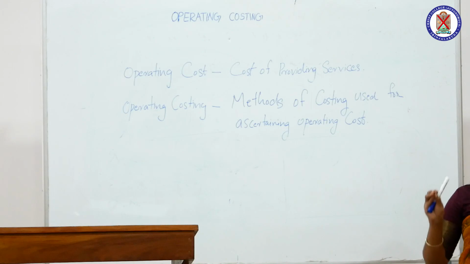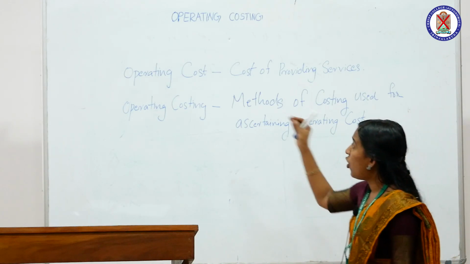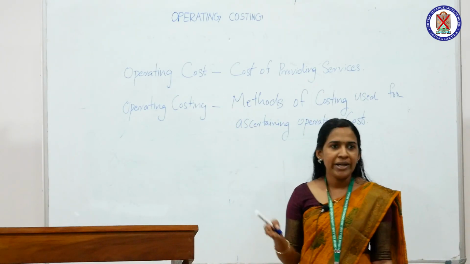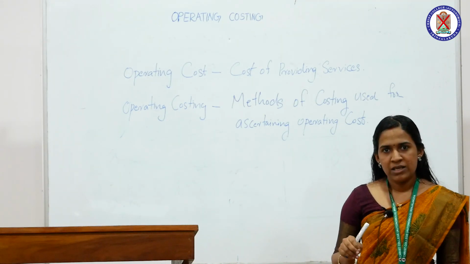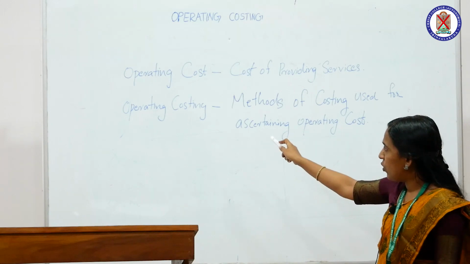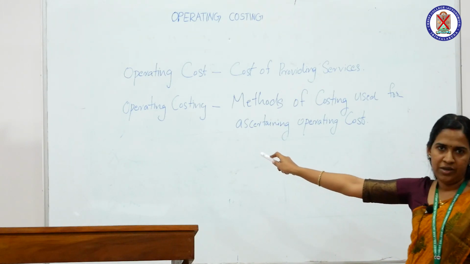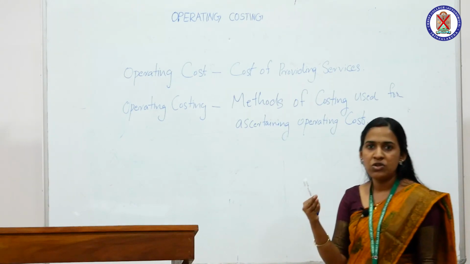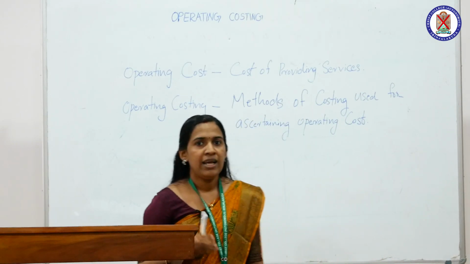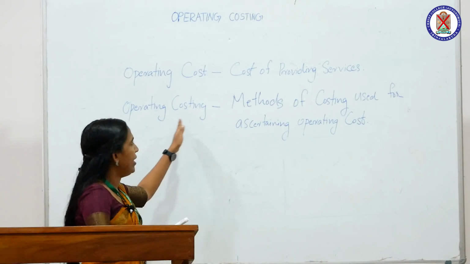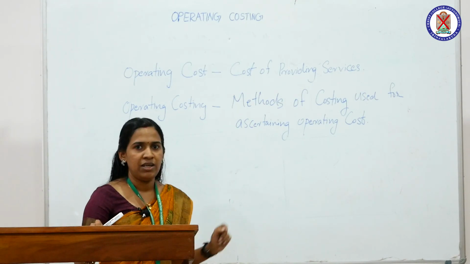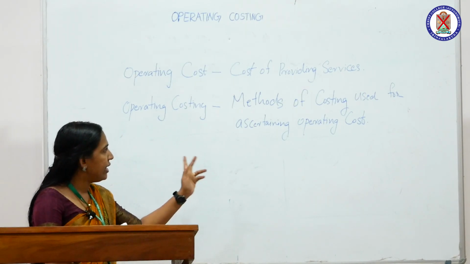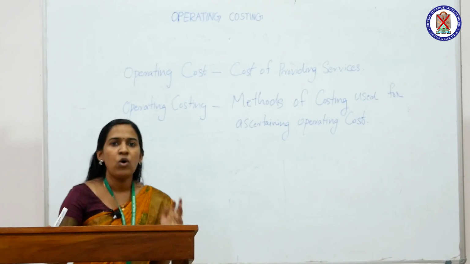So first of all we can see the meaning of operating cost. What do you mean by operating cost? It is the cost of providing services. So operating cost and operating costing are different. Operating cost means the cost of providing services. Next, what is the meaning of operating costing? Operating costing means the method of costing mainly used for ascertaining the operating cost of an organization.